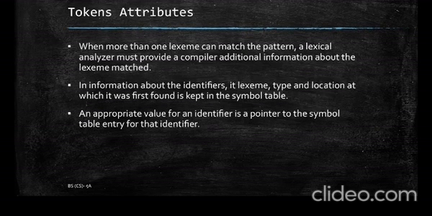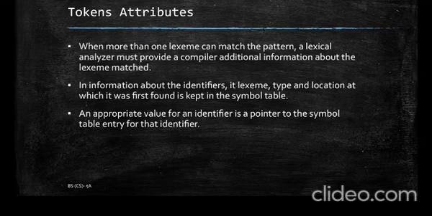There are some attributes for the tokens which are as follows. If there appears a lexeme more than one time, then it is compulsory for the lexical analyzer to provide some additional information about that lexeme to the compiler. All the information about that lexeme, its type and its location, is stored in a symbol table which is predefined by us.